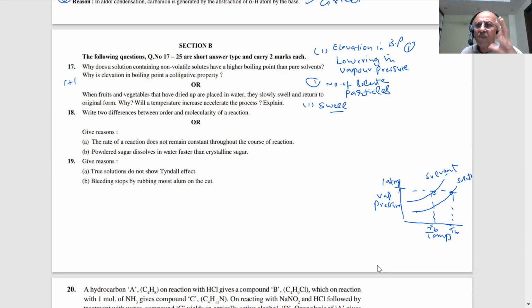If you have hypotonic, then it will swell up. Water will flow from outside into the cell, and they can burst also sometimes. You have seen the blood cells. Important point: this question has been asked in biochemistry also, students. When dried fruits and vegetables swell, this is called osmosis.